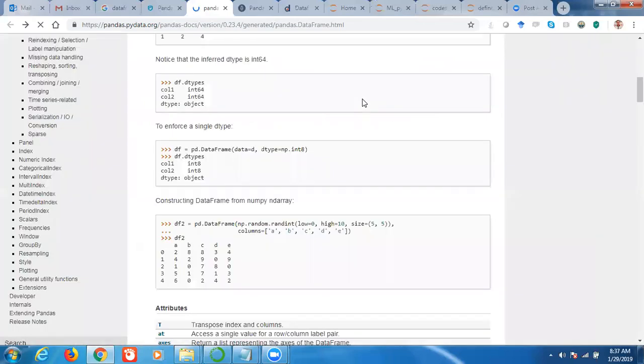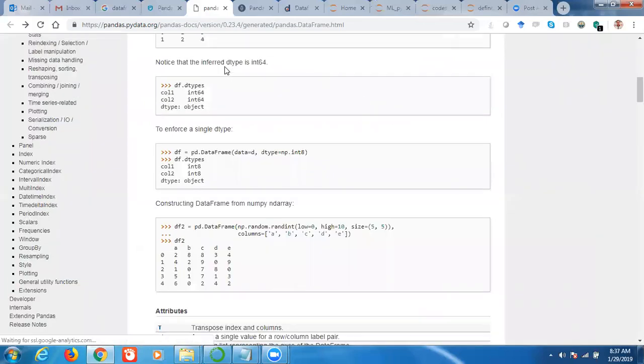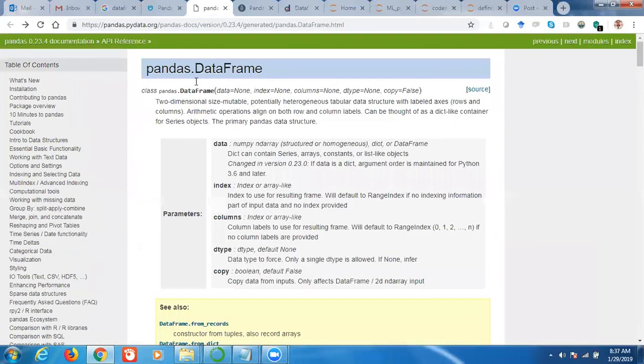If you go through the pandas data frame documentation, you will see that it has many more functionalities. For example, this is the page. So DataFrame comes under pandas, and we generally import pandas as pd. So this is pandas.DataFrame. For creating a data frame, we call this. DataFrame is a pandas method, or you can say function, but it is not inbuilt. That's why we need to import a separate package, that is pandas. So we generally import it as pd.DataFrame, and this is how we create a data frame.